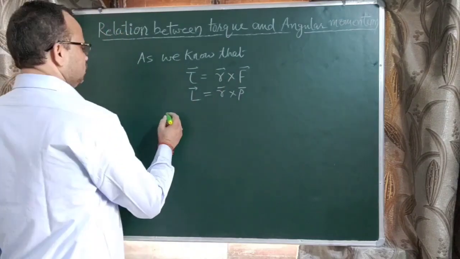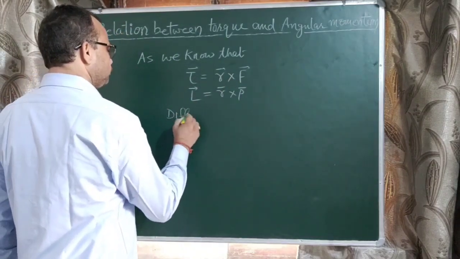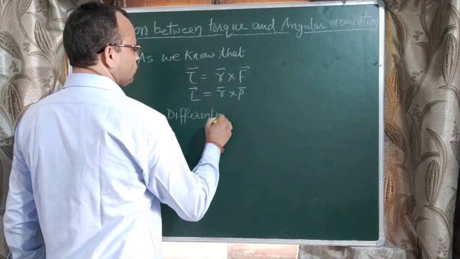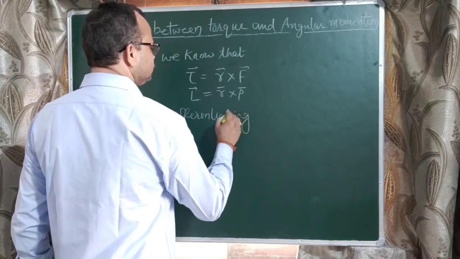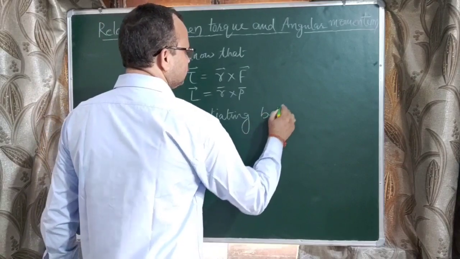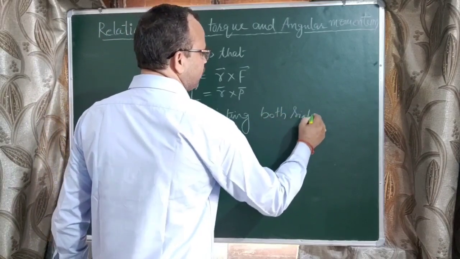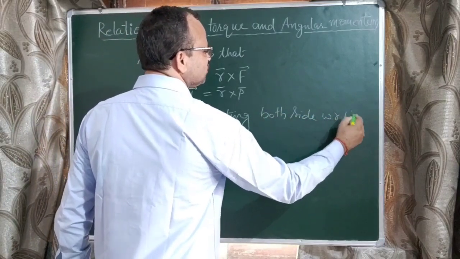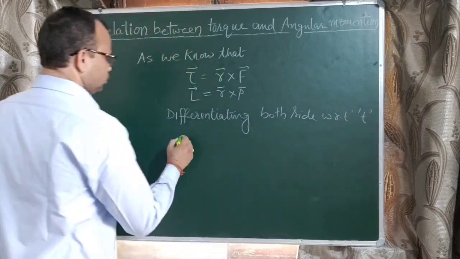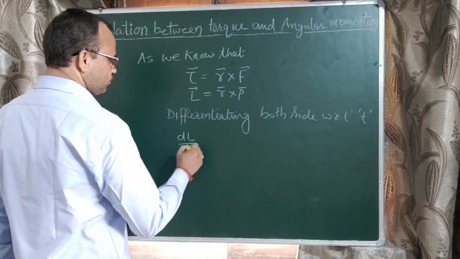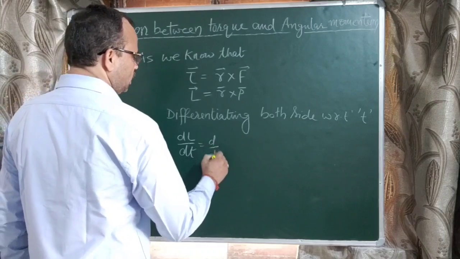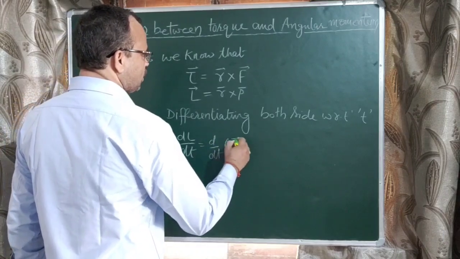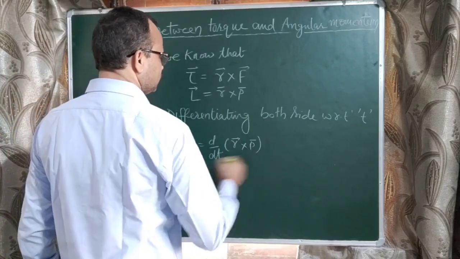So starting with the first equation, differentiating both sides with respect to t, dL upon dt is equal to d upon dt of r vector cross p vector.